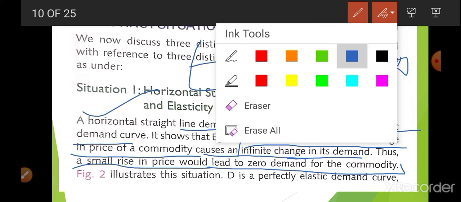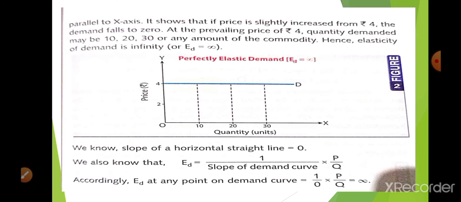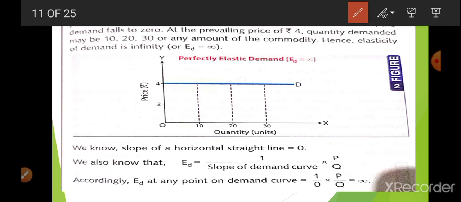So in the case of ED is infinite or perfectly elastic, there is no change in the price but at a given price infinite demand is available. In this condition the demand curve will be a horizontal straight line parallel to the OX axis.